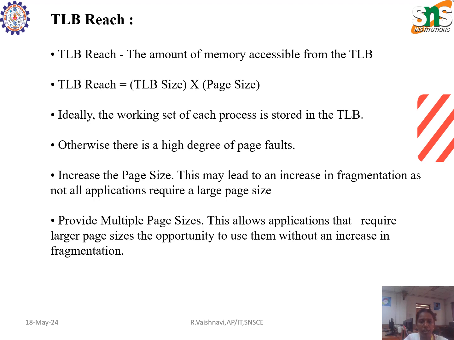The TLB reach is the amount of memory accessible from the TLB. TLB reach is equal to the TLB size times the page size. From this we calculate the TLB reach. Ideally, the working set of each process is stored in the TLB. Otherwise, there is a high degree of page faults.